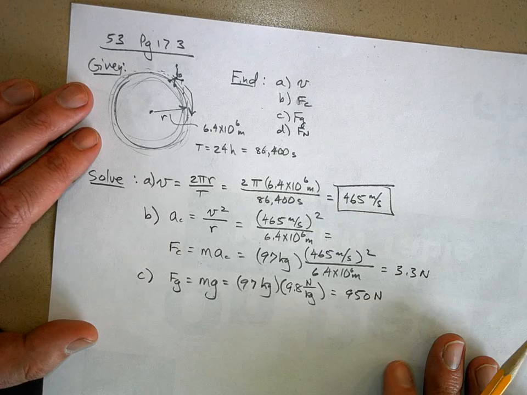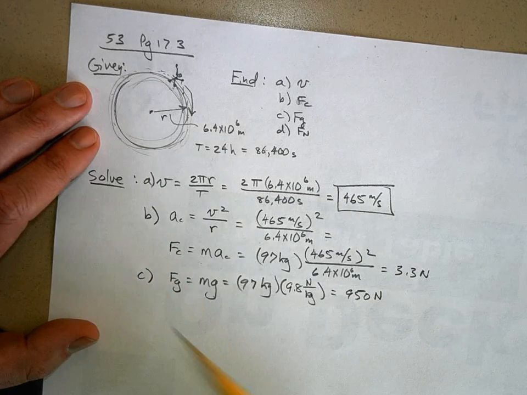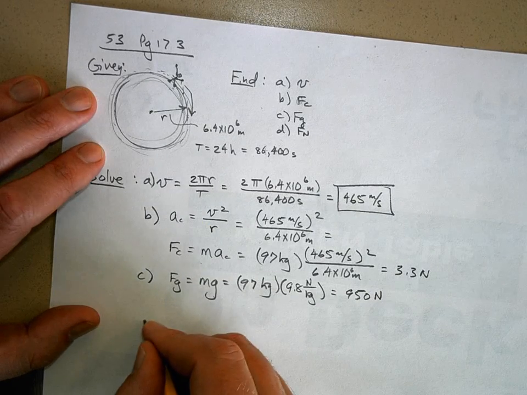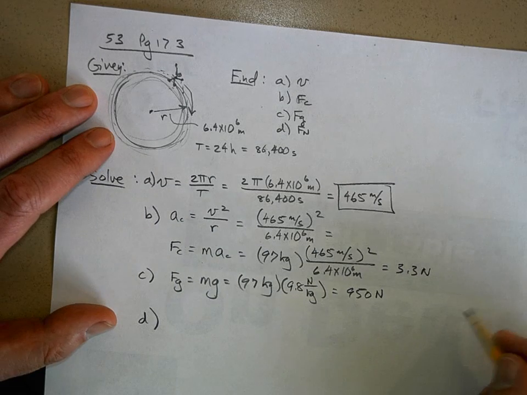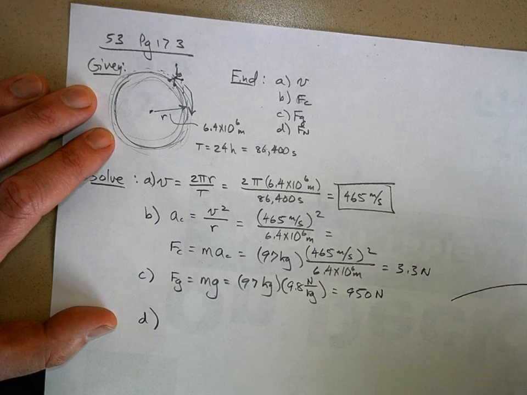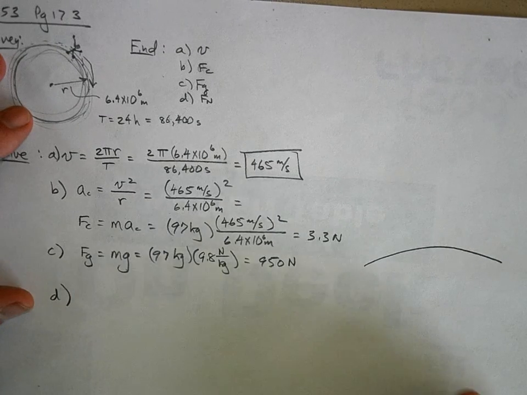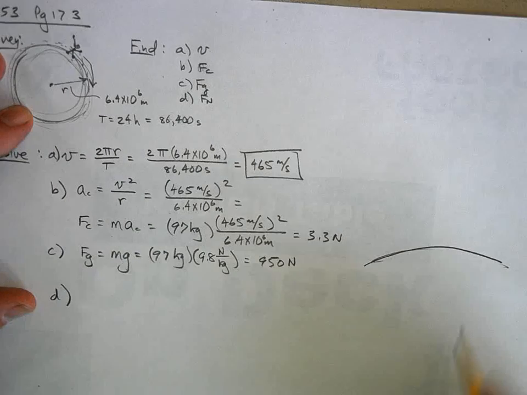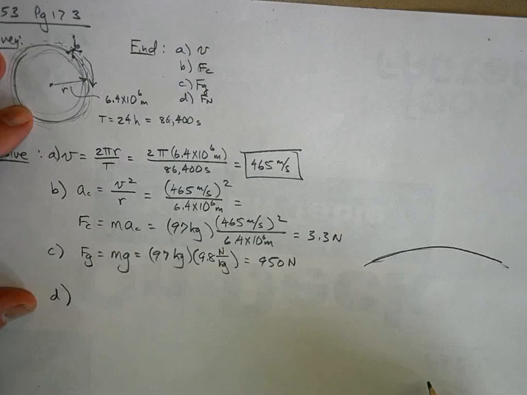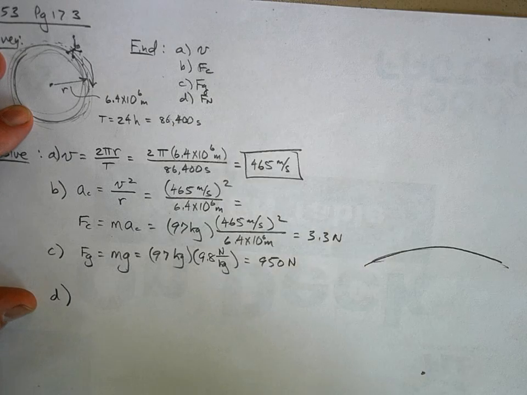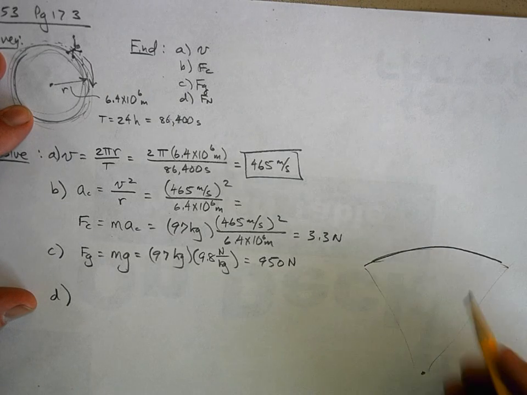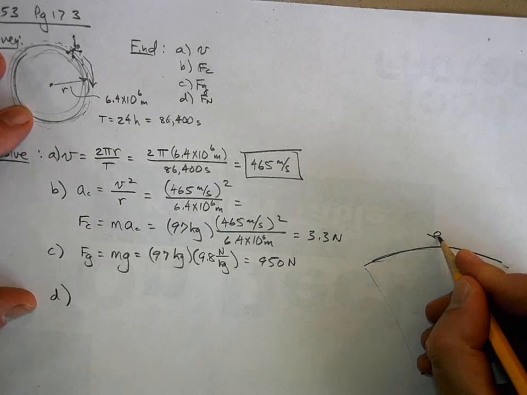Now let's draw a free body diagram of this guy up here to get part D. Here's the curvature of the Earth. Way down here we'll make the center of the Earth. And this person is standing right here.